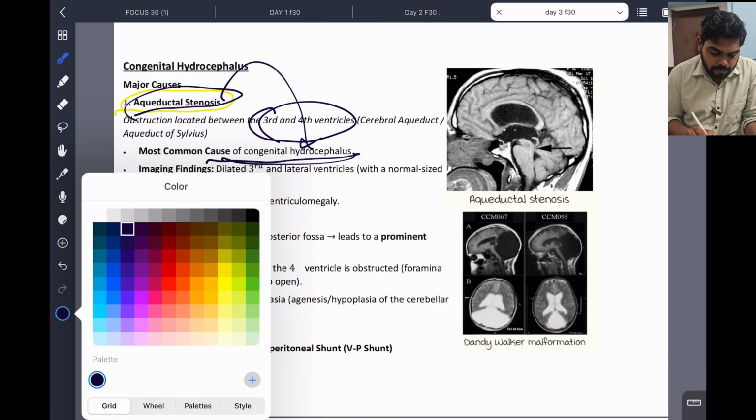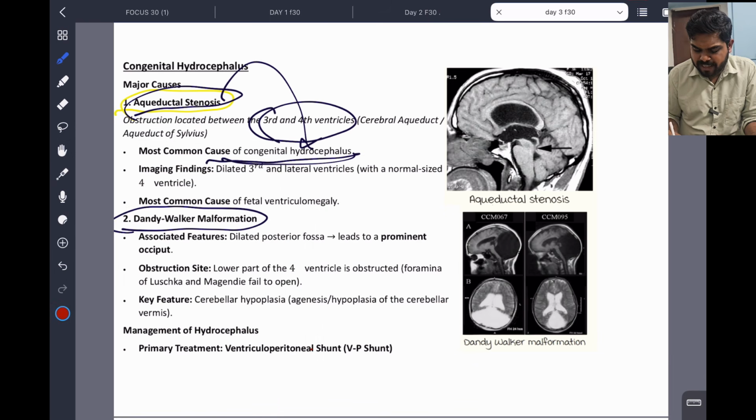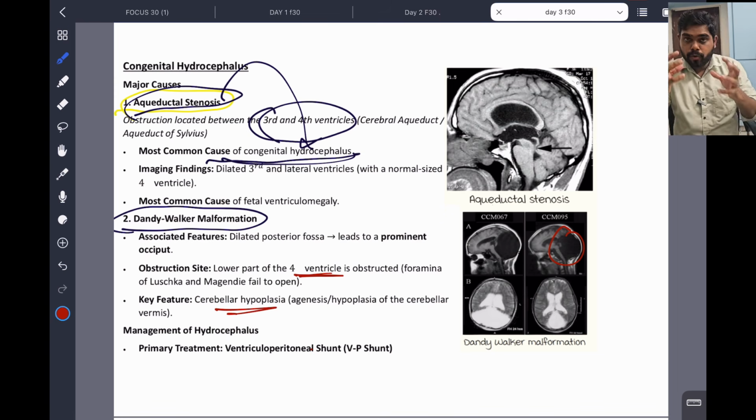And next one is Dandy-Walker malformation. See X-ray, you can see something big here. So this dilated posterior fossa leads to a prominent occiput. Occiput will be prominent here, and it is an obstruction type, the lower part of the fourth ventricle is obstructed. Okay, so cerebellar hypoplasia, because this big one is growing, it will compress the cerebellum, and the cerebellum is hypoplastic, becomes small.